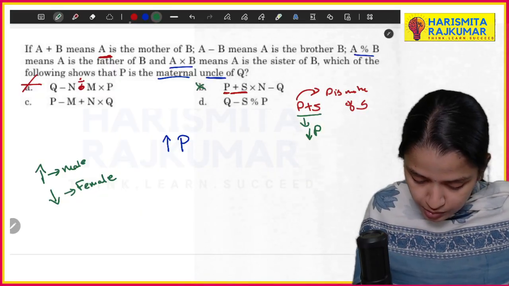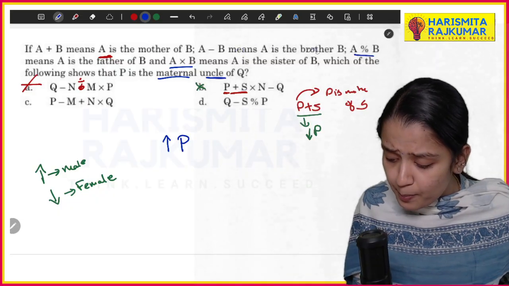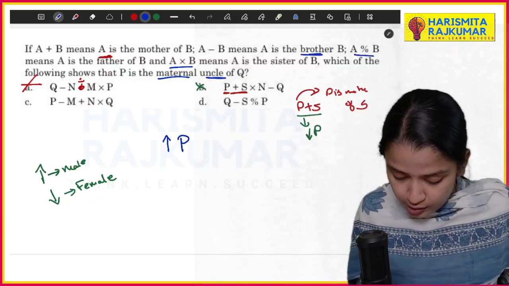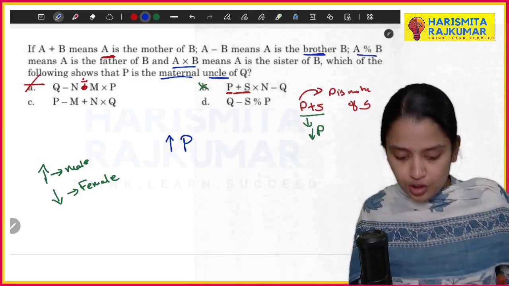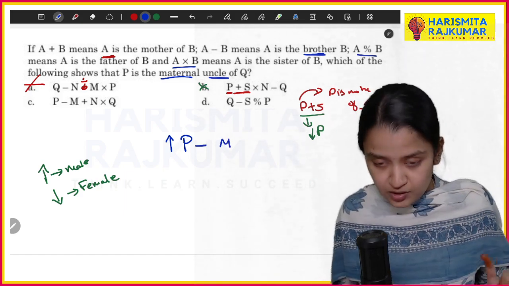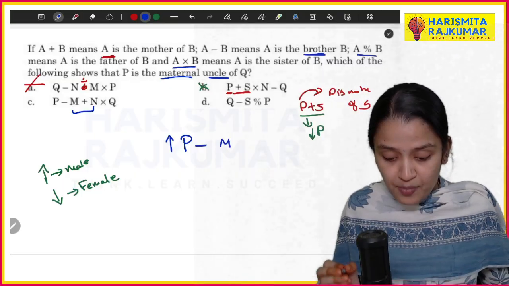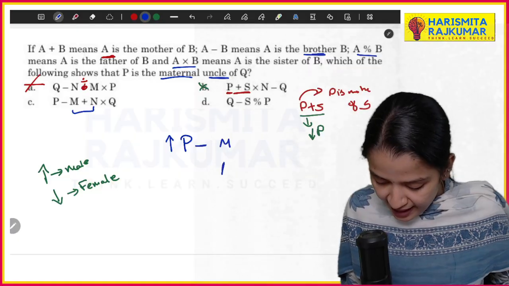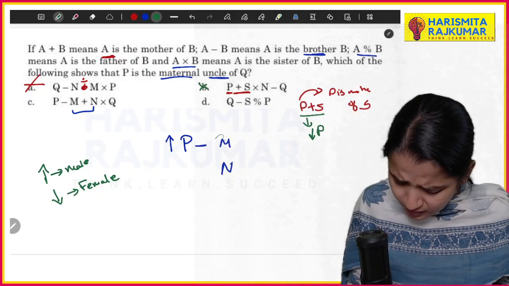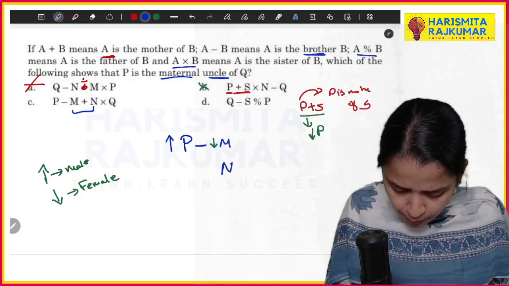The next one, when you see P minus M, basically P is a brother of M. So basically it is a male gender only. So let me say brother of M. Okay, we don't know the gender of M. I'm just putting a hyphen. Now M plus N. M plus N means M is a mother of N. So I am representing M as the mother of N. Okay. So here I am putting a normal dash.